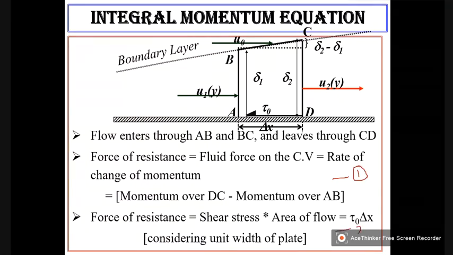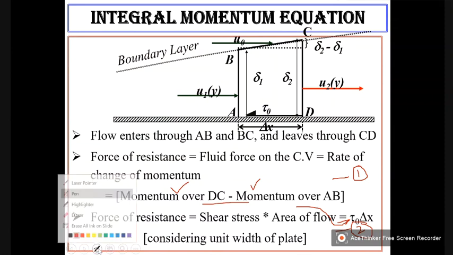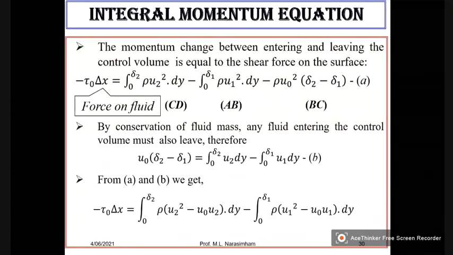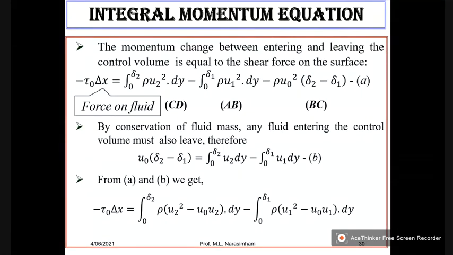and this is the second way. So what we do is we write the momentum over CD and momentum over AB and find the difference and equate it to this. So that is what we are going to do in the next stage. Now look at this. All of you make a note of this. Copy down in your notebooks. I will explain.